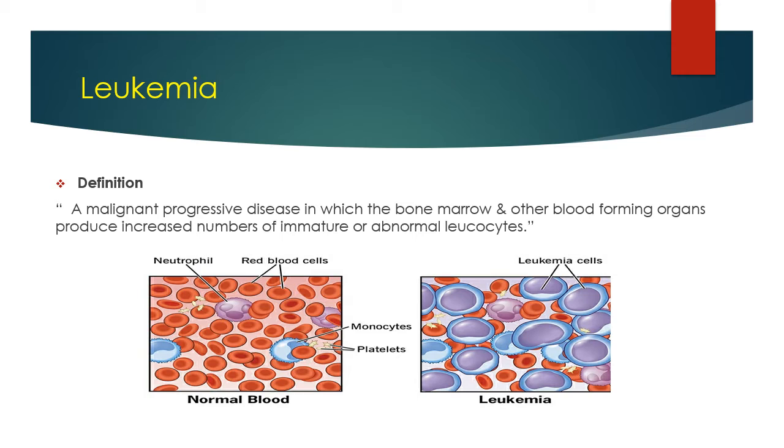If any organ produces an increased number of immature or abnormal leukocytes, here is the image of normal blood, and here is the leukemia. Leukemia is actually blood cancer in which the number of immature or abnormal leukocytes increases. Here we can see the leukemic cells increased, and here is the normal blood with RBCs, some monocytes, platelets, then neutrophils. But in the leukemic condition, there are more and more WBCs or leukemic cells. These are known as leukemia.